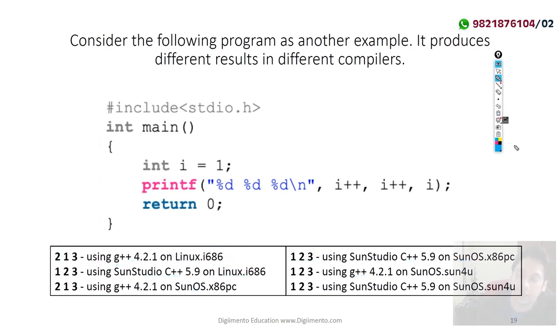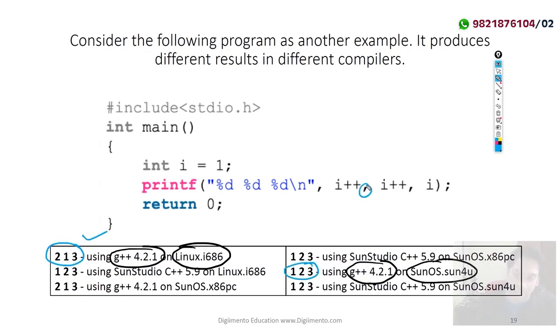So you can see the output is platform dependent. Here it is G++ and here also it is G++, but this machine is a Linux machine and this machine is the Sun operating system. ठीक है. तो Linux और Sun operating system maybe you can see the output is varying here. ठीक है. तो यहाँ पर जो output आ रहा है it is 213 and this output is 123.